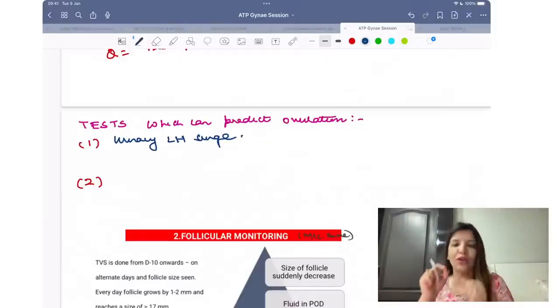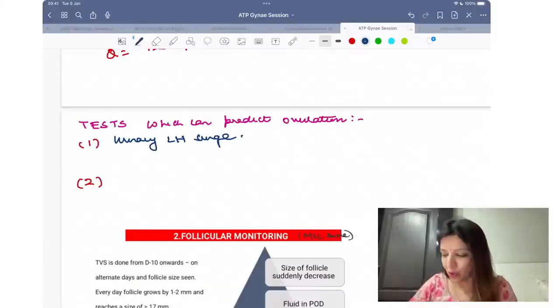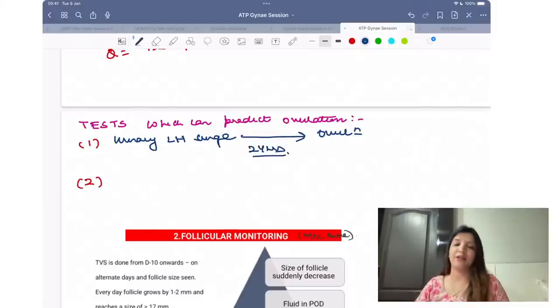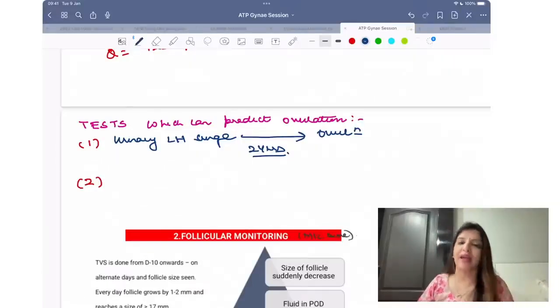And if you get two lines, that means urine में LH surge हो गया है. And अगर urine में LH surge हो गया है, तो उसके बाद ovulation will happen after 24 hours. If LH surge is in blood, ovulation will happen after 32 to 36 hours. When LH surge is in urine, then ovulation is going to happen after 24 hours.